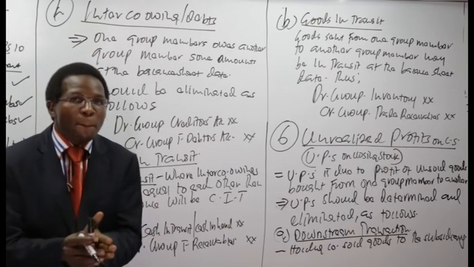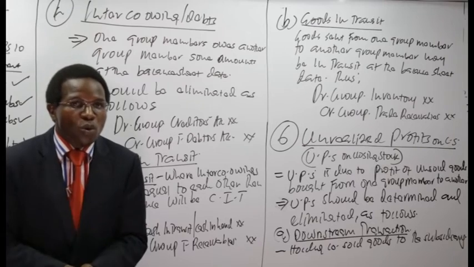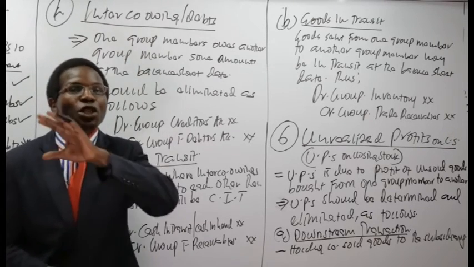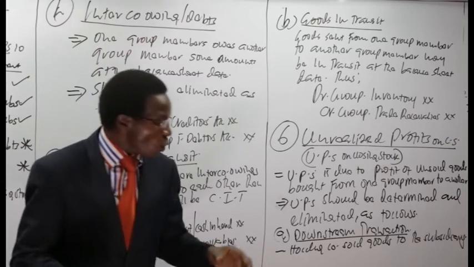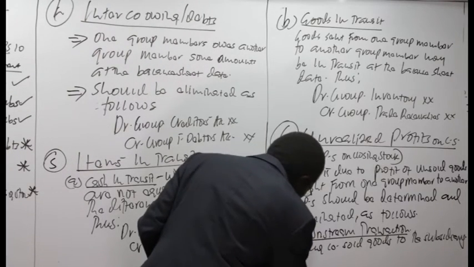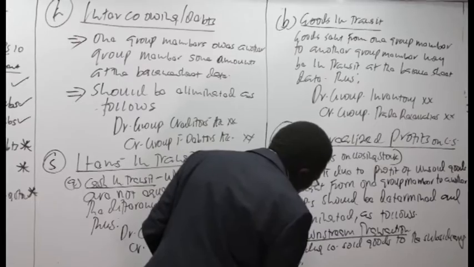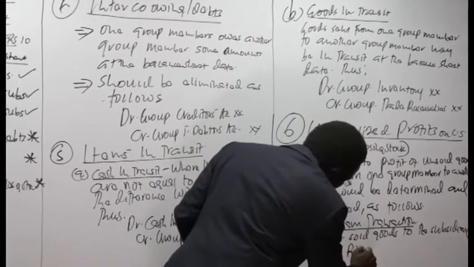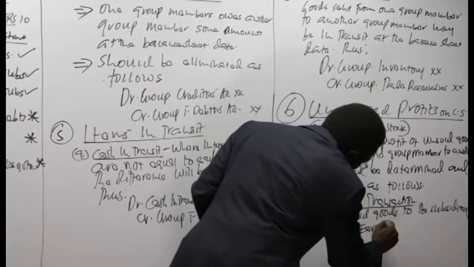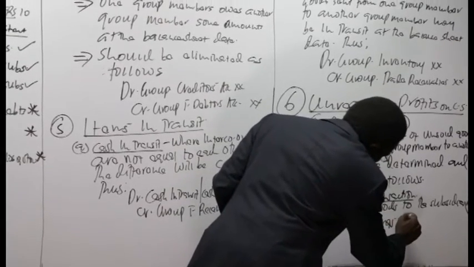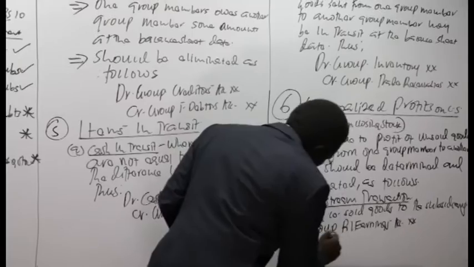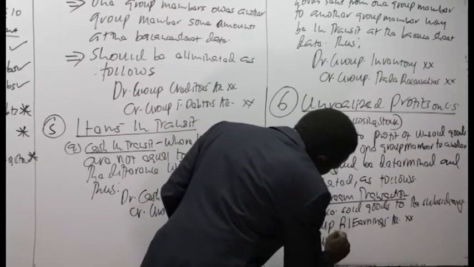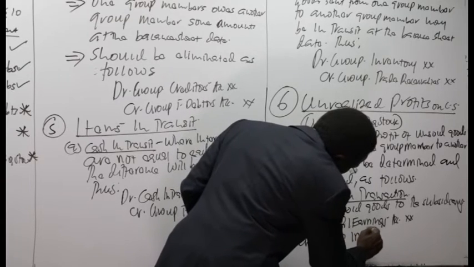If the holding company reported a profit by selling goods to the subsidiary, then they must have reported it in full in their books. So to eliminate that, we determine and debit our group retained earnings, then we credit our group inventory.